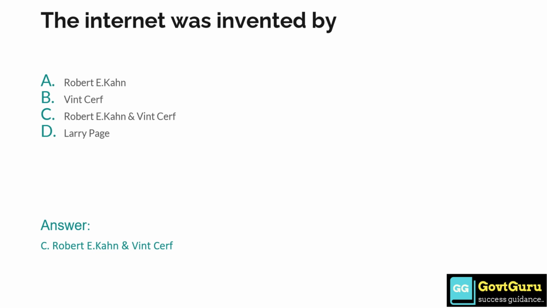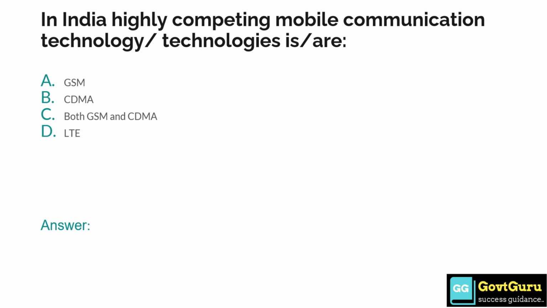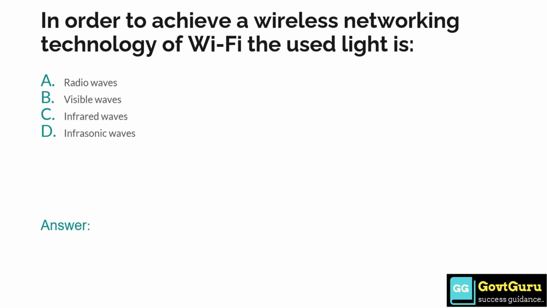In India, highly competing mobile communication technology is option A, GSM, option B, CDMA, option C, both GSM and CDMA, and option D, LTE. So the answer is option C, both GSM and CDMA. In order to achieve the wireless networking technology of Wi-Fi, the used light is option A, radio waves, option B, visible waves, option C, infrared waves, and option D, infrasonic waves. So the answer is option A, radio waves.